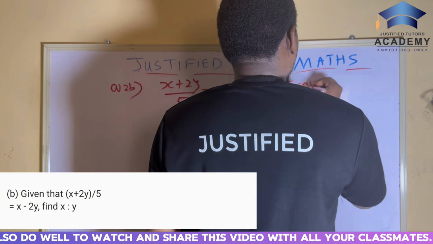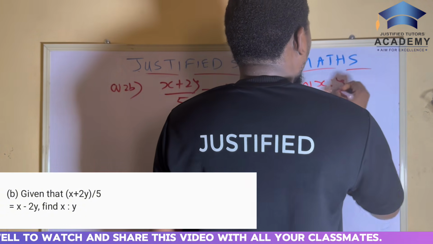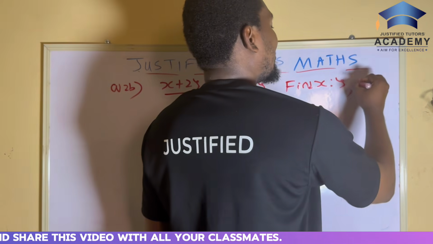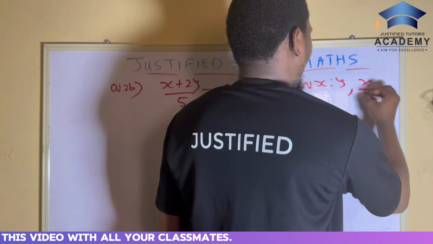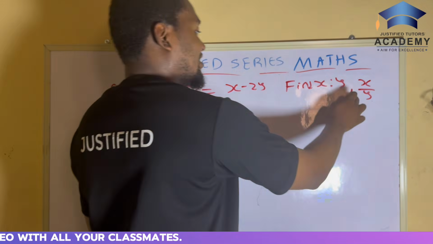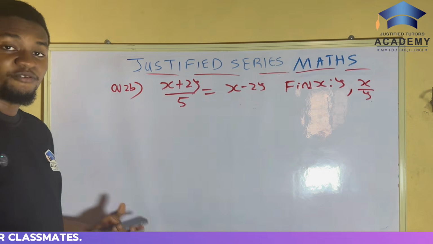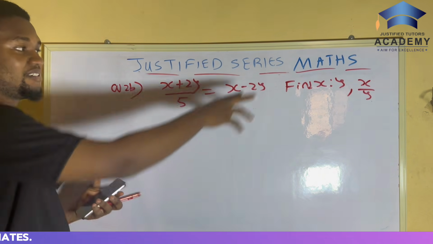The ratio of what? Find x ratio y. Now when you hear something like find x ratio y, this is the same thing as saying x over y. X over y is the same thing as x ratio y. So now let's begin. Just simplify and find that ratio.